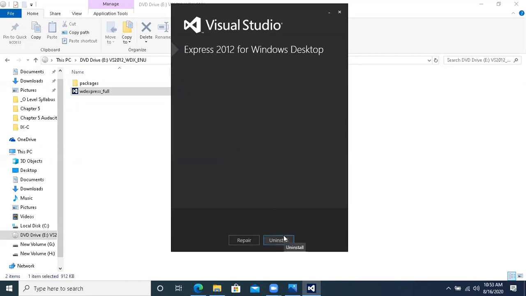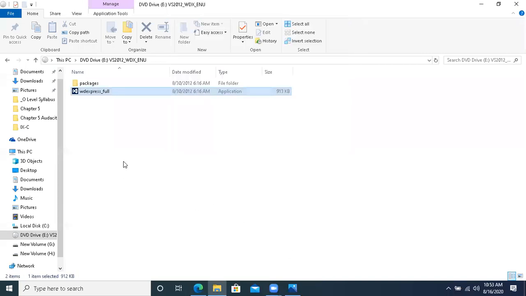You will click on it and then follow the steps and then it will be installed in your PC. This is Visual Studio Express 2012 version. Okay, this is the thing that you need to install. I'm going to close it right now. Acha ji. Are you sure you want to close the setup? Yes, I'm not installing. I have already installed.